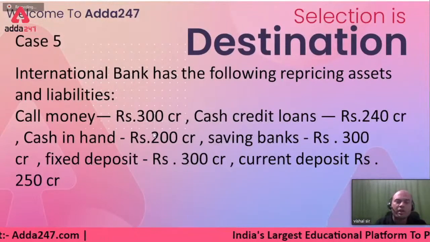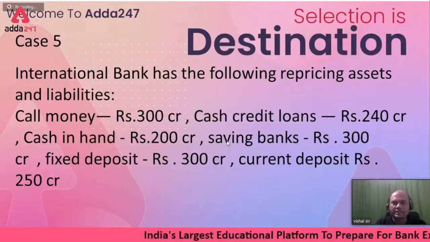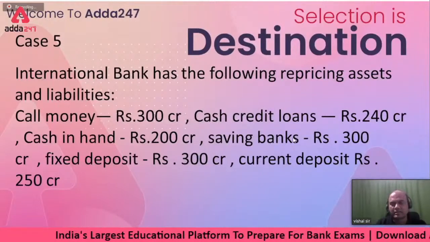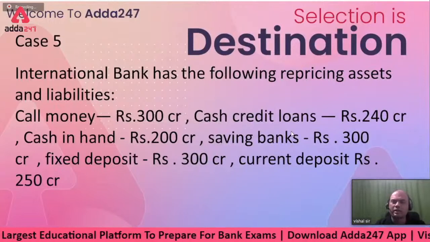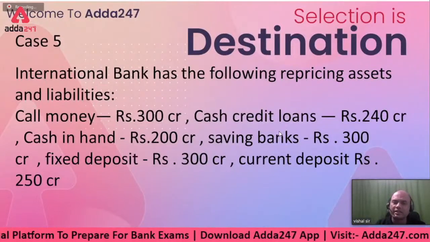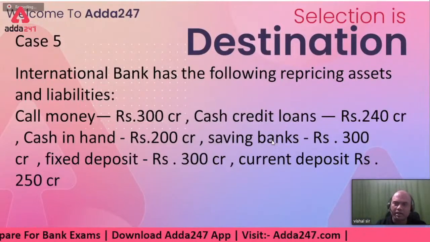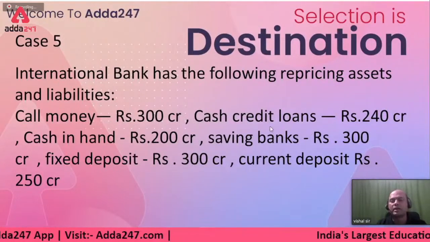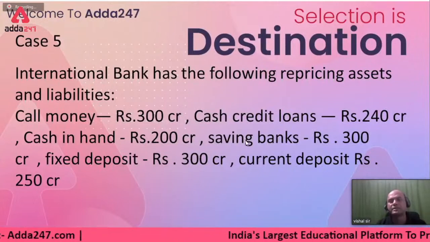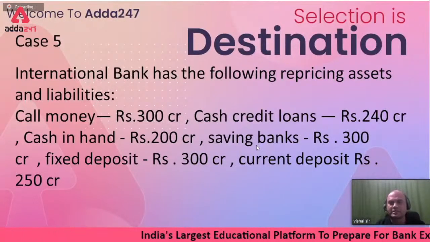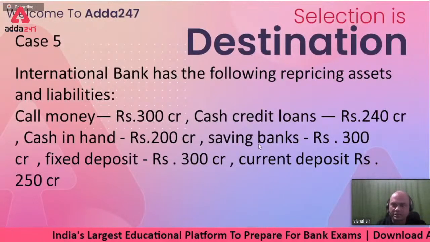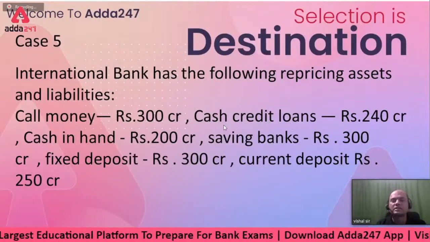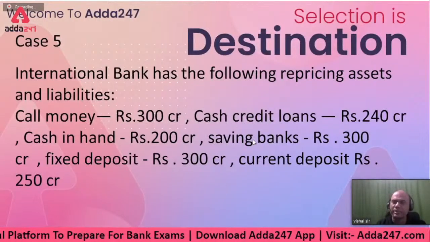So it won't affect. Next is savings banks. Are the savings bank rates the same, or do they keep changing? They keep on changing, based on the current market situation or the benchmark rates. Basically, savings banks is related to money market instruments, so based on the money market instrument rates, savings banks also changes.